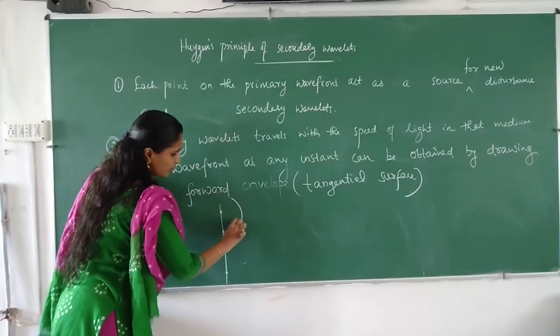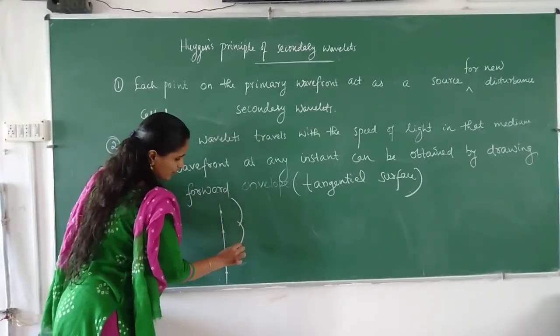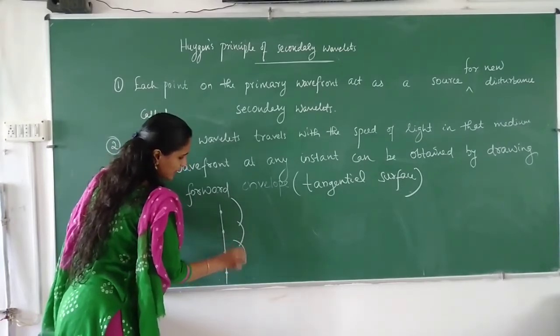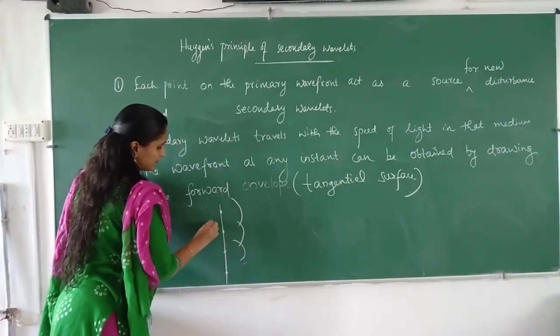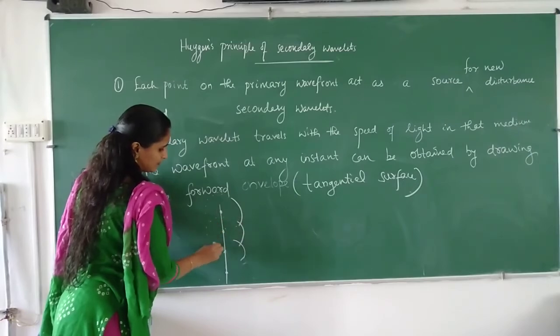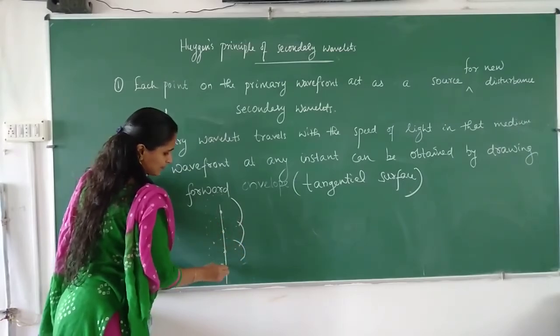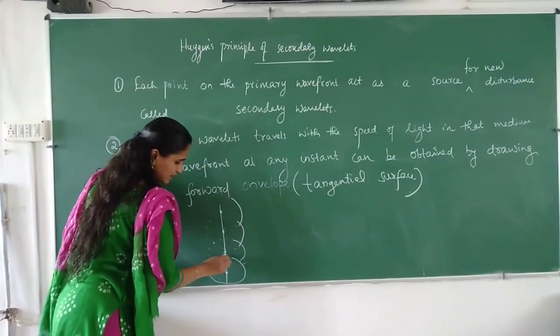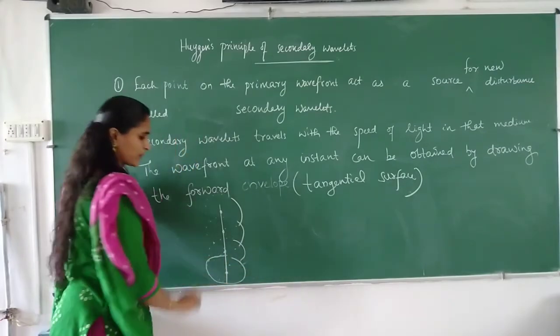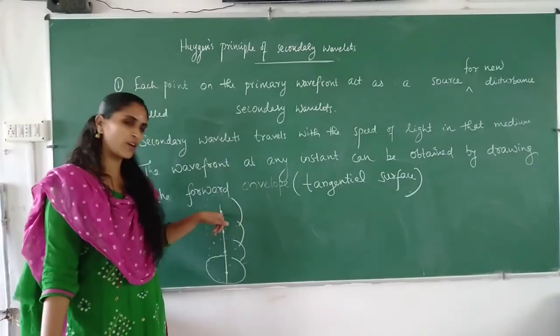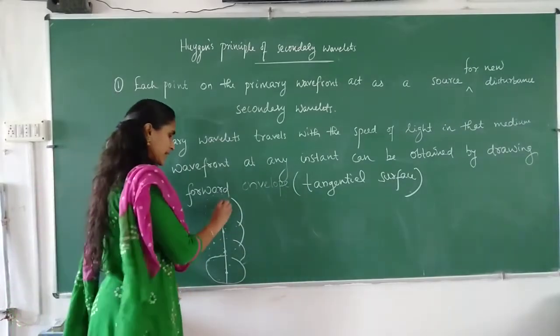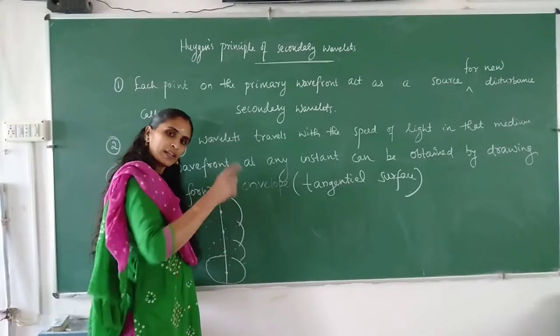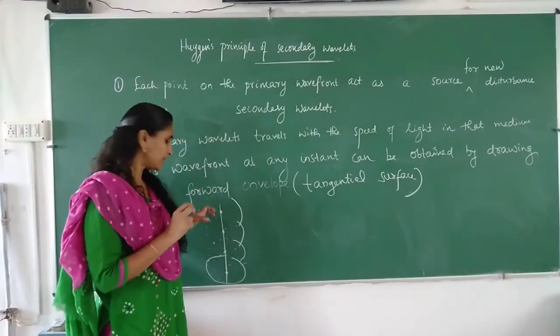So for this also we can draw like this. Similarly, for this also we can draw that. So each point is acting as a source, and waves are traveling from this point.